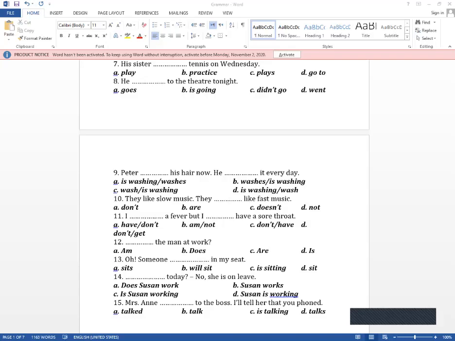Number 13, oh, someone in my seat is sitting, because it's a temporary action. Number 14, today, no, she is on leave. So I'm talking about a temporary action that happens for a time like today. Is Suzanne working? Number 15, Mrs. Ann to the bus. I'll tell her that you phoned. Is talking.